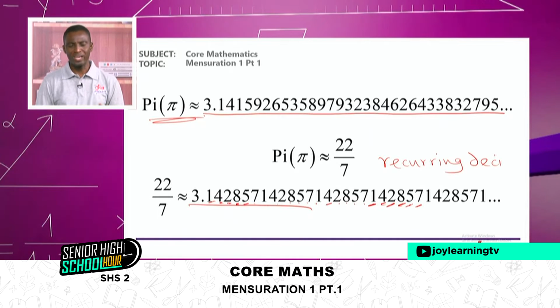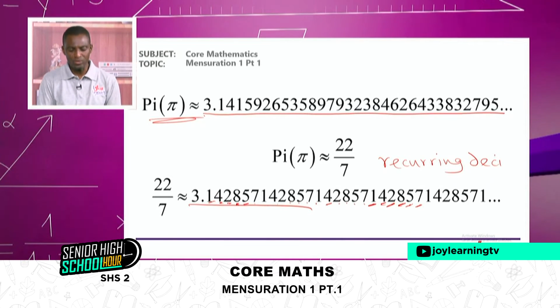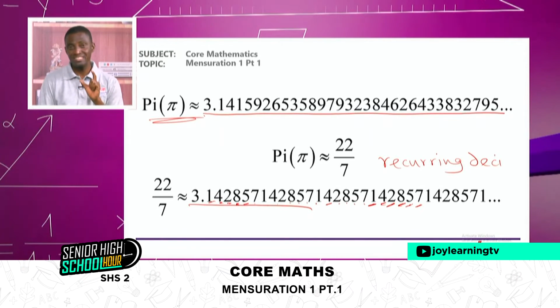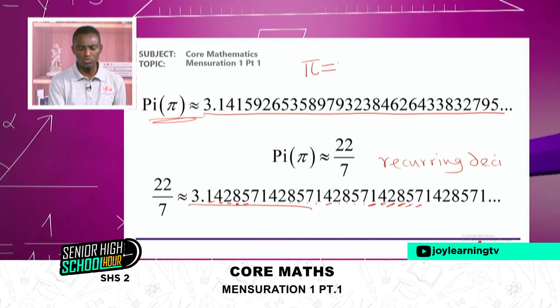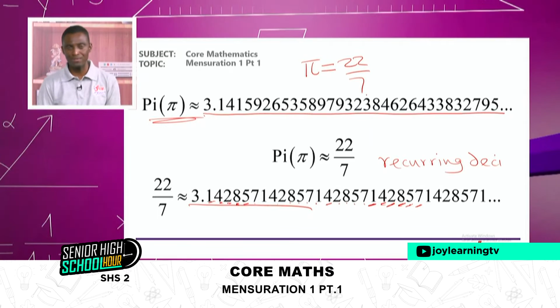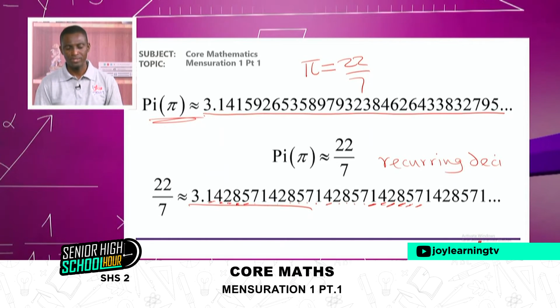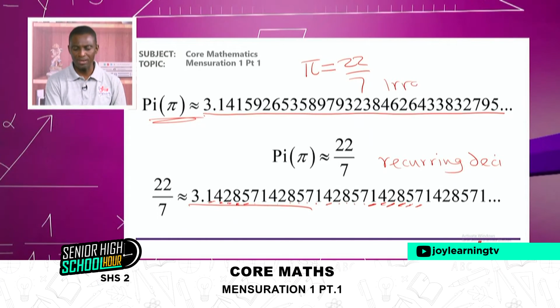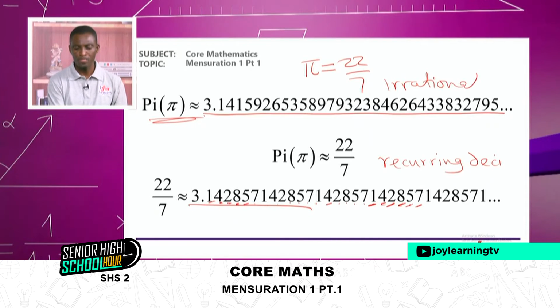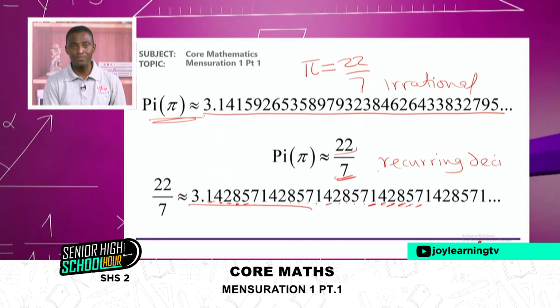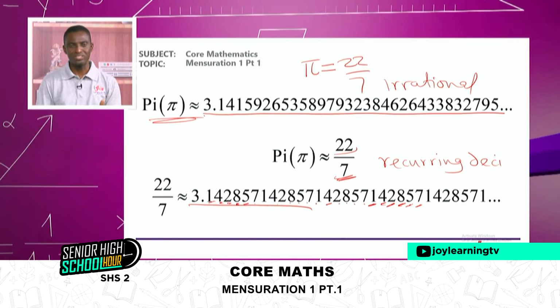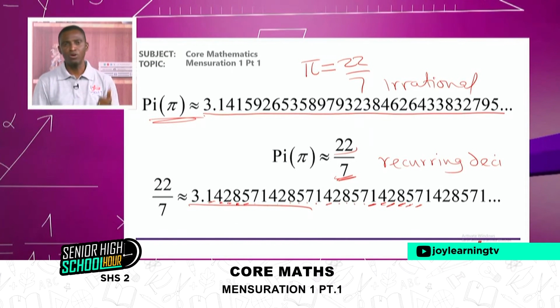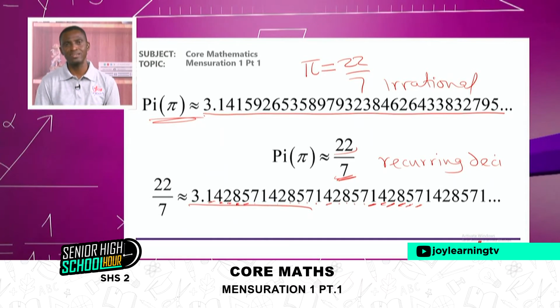So we can approximate pi to be 22 over 7, but we can't say they are equal. So don't write pi is equal to 22 over 7. Don't ever write that, because they are not the same. Pi is an irrational number, whilst 22 divided by 7 is a rational number, because it recurs, and all recurring decimals are rational numbers.